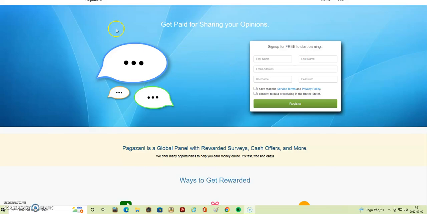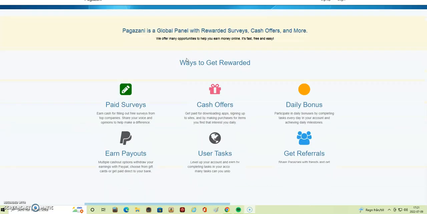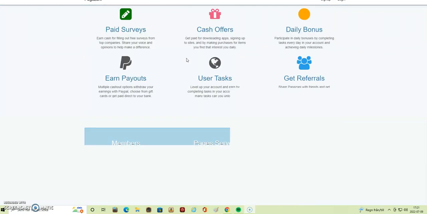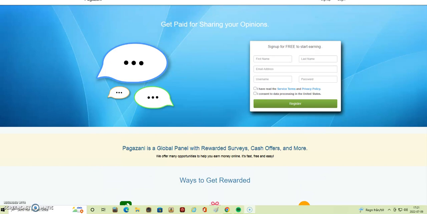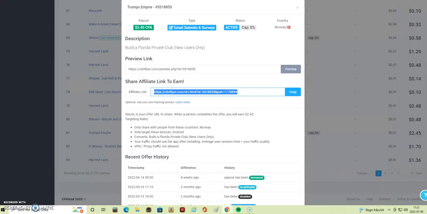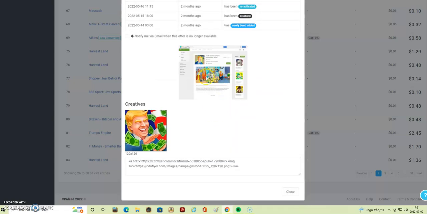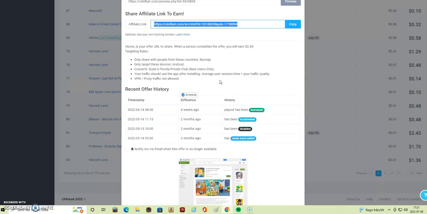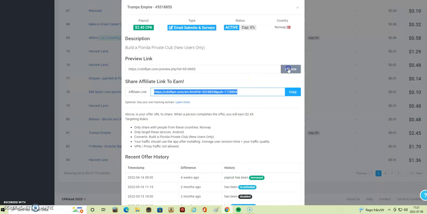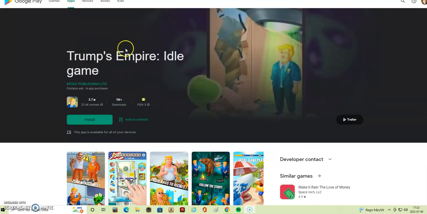I got to another different offer, about sharing your opinions and filling out surveys. But as you see, that's the basic landing page. You can have a look at the real offer with Trump's Empire. Here you see how the offer looks, and here you install an app and you can watch the trailer and similar games.